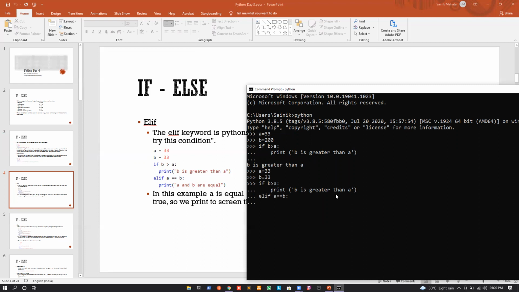Whenever we define a scope, we press four spaces, and we will print that a is equal to b in this case. Now if I press enter, you can see that it is printing a is equal to b.